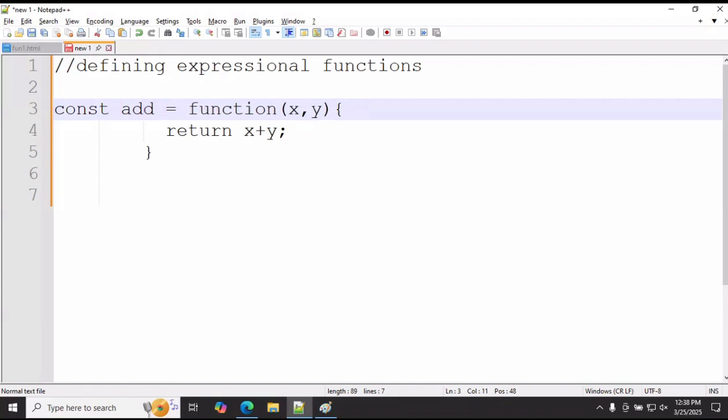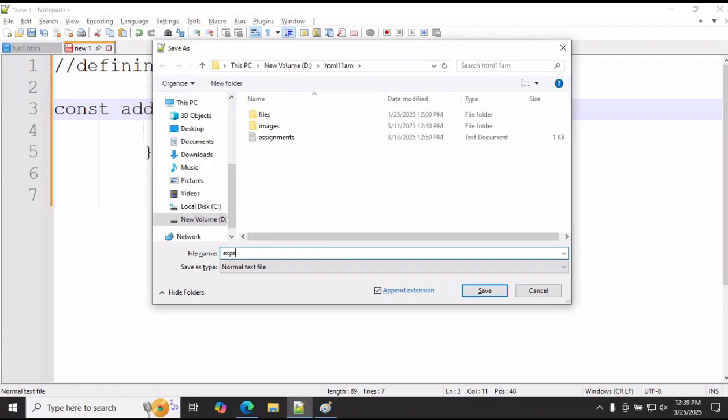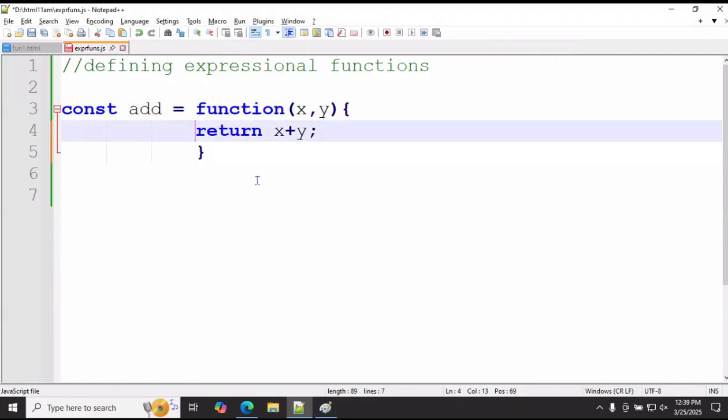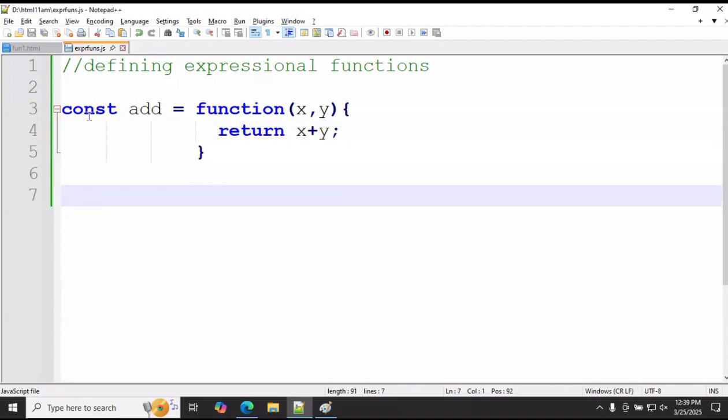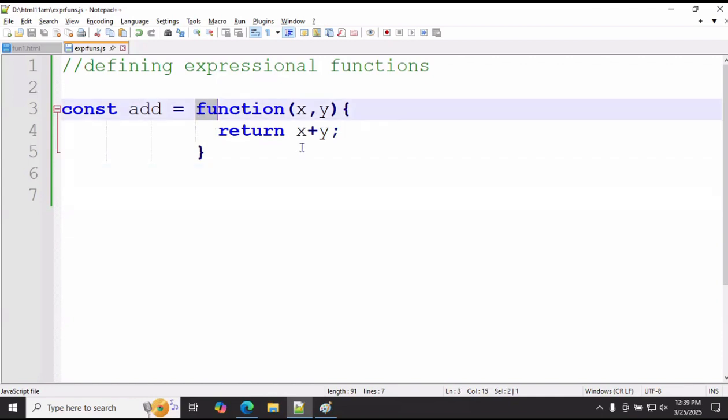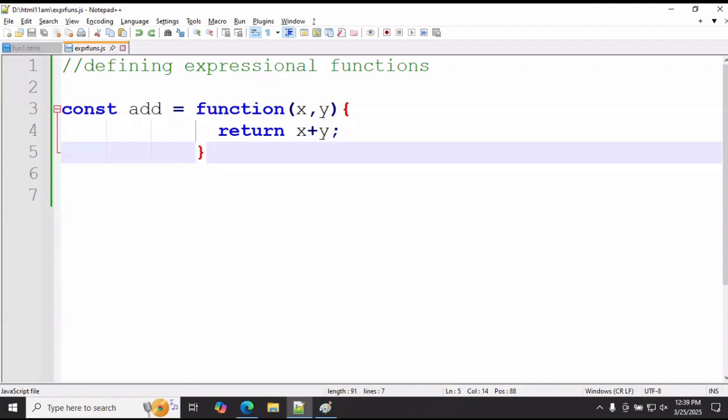This is an expression function. Constant add equals function. Very, very simple, sir. See that. It is an array, it is a function. An array contains elements, a function contains steps.